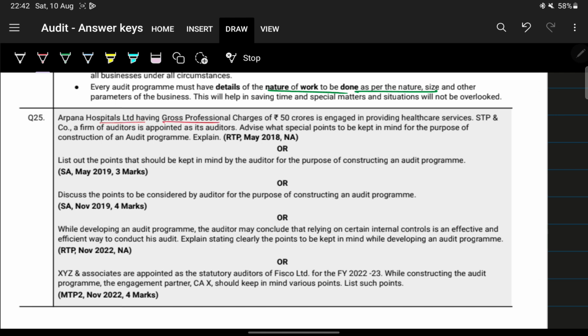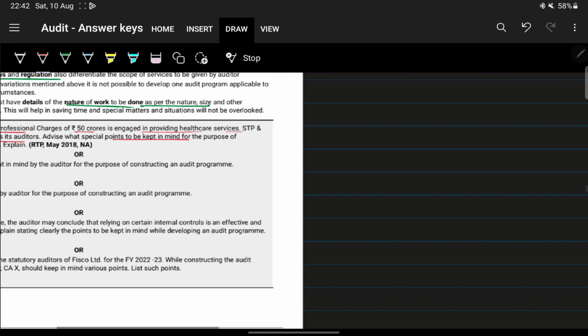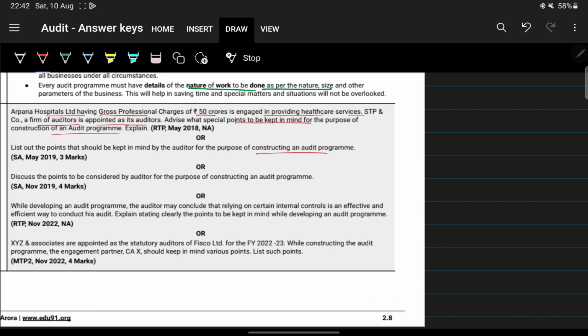Aparna Hospitals, having gross professional charges of 50 crores, engaged in providing healthcare. STP Co, a firm of auditors, is appointed as its auditors. Advise special points to be kept in mind for the purpose of constructing an audit program. Basically all of these relate to constructing an audit program.